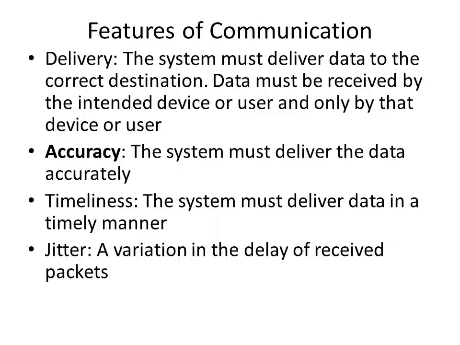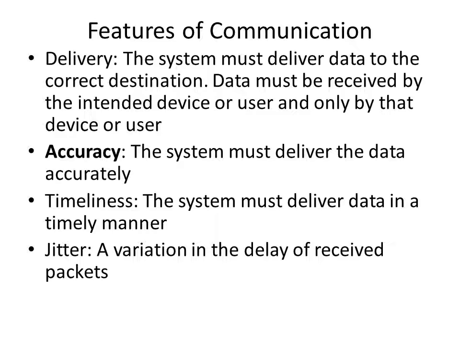And coming to accuracy, the system must deliver the data accurately. There should not be any mismatch of communication. Whatever data, whatever message the system is sending, that should be received at the receiver. Nothing should be missed. Then only accuracy can be achieved.